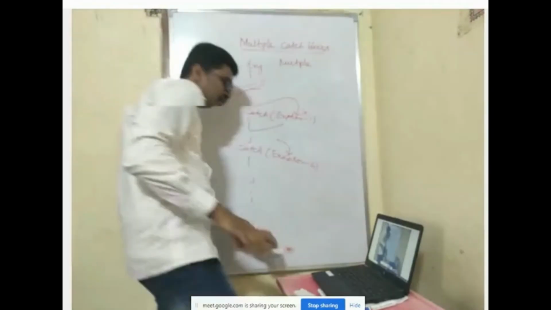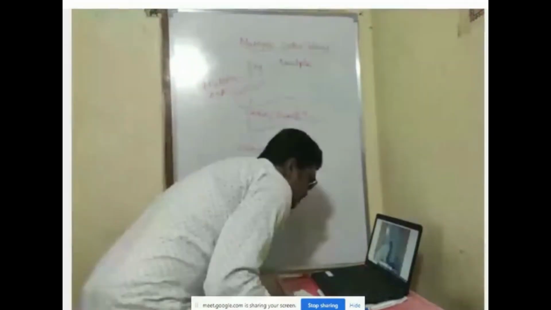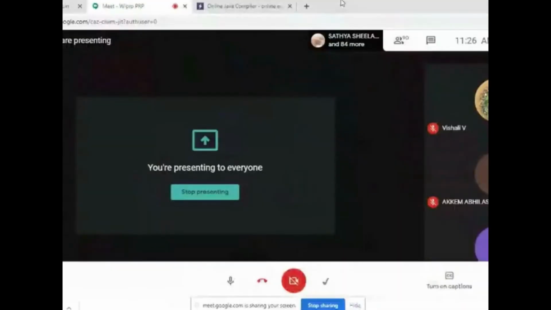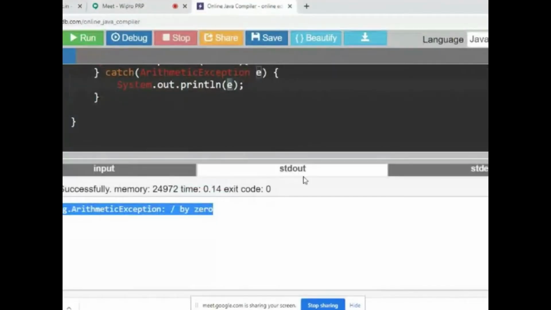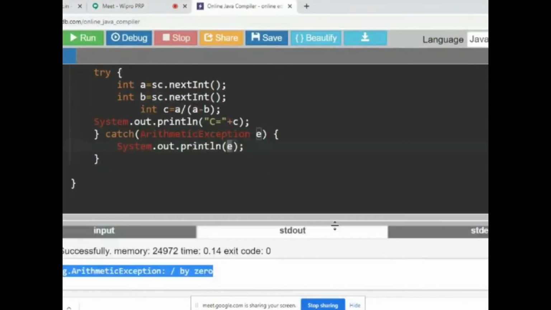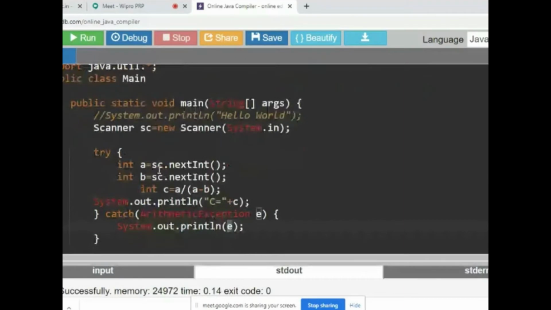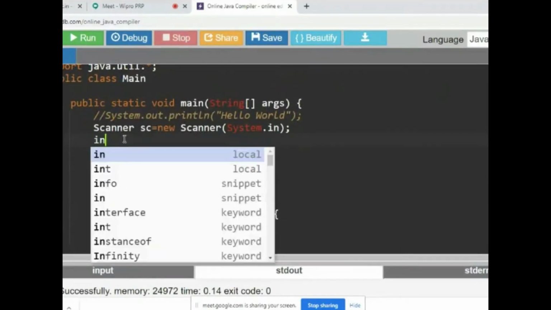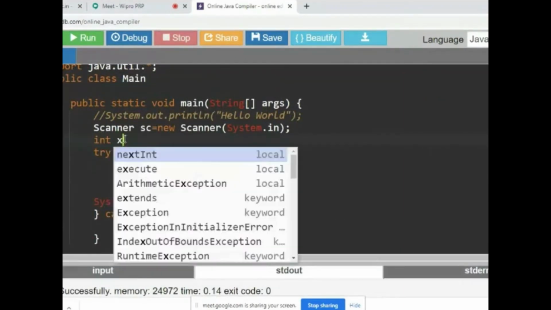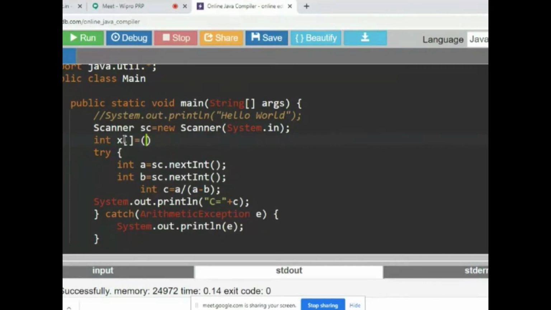So I'll show you the demo. See, the same example I'll take. Now in this program, suppose I use an array here. int x is equal to an array, I am initializing 1, 2, 3. Maximum size of the array is 3.